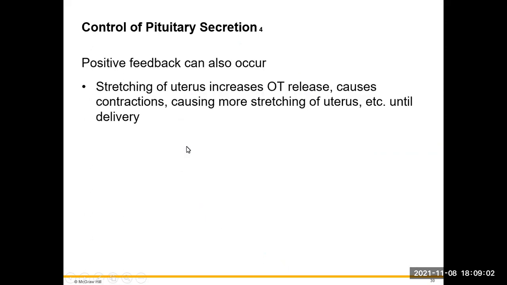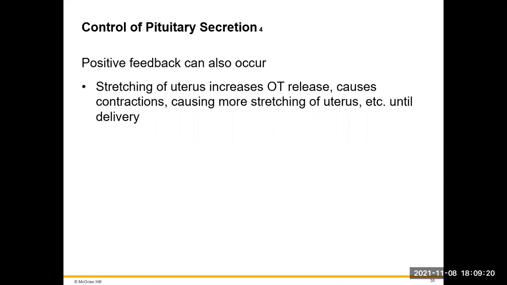We do have positive feedback that can occur when we have activation of labor, where the uterus begins to stretch, the baby begins to push down onto the cervix. The stretching and pressure onto the cervix is going to cause a release of oxytocin.